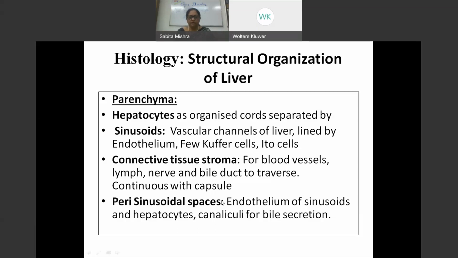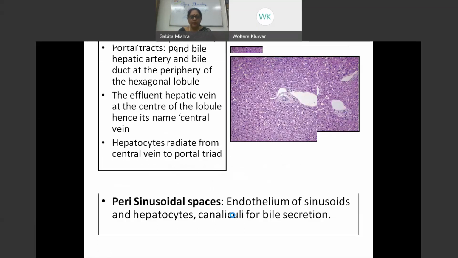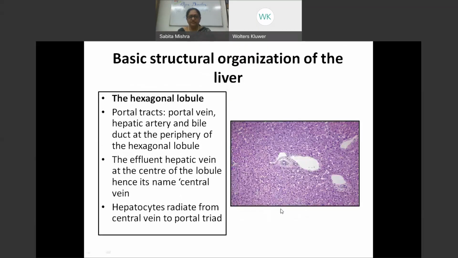The perisinusoidal spaces are between the endothelium of the sinusoids and the hepatocytes, in which canaliculi for bile secretion open up. So the basic organization is that it has a central vein, with the portal triads at the corners of a hexagonal lobule, which I'll show with better pictures later on, in which the portal vein, hepatic artery, and bile duct will be traversing.